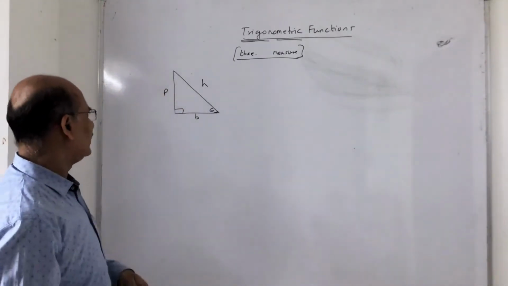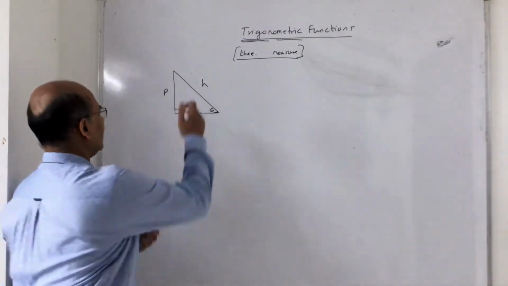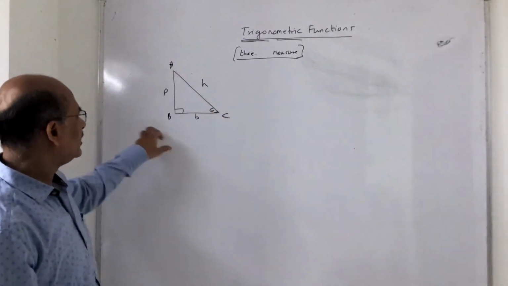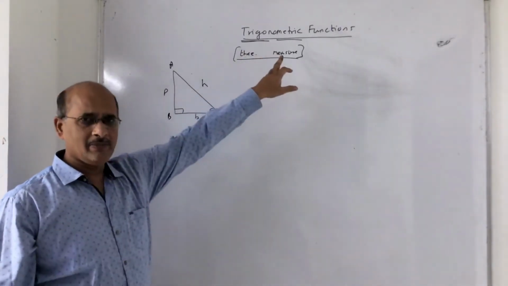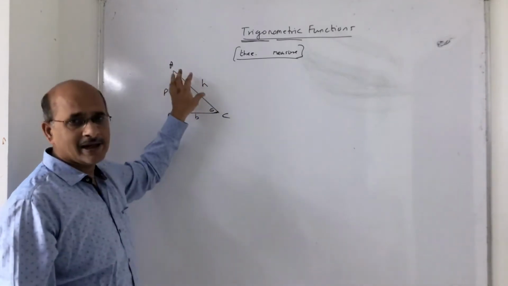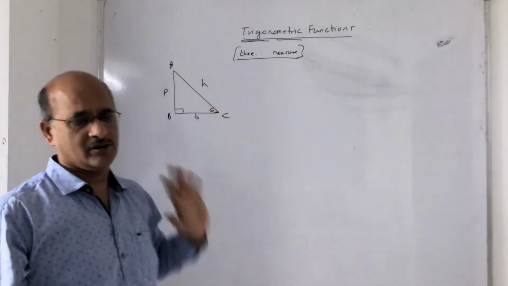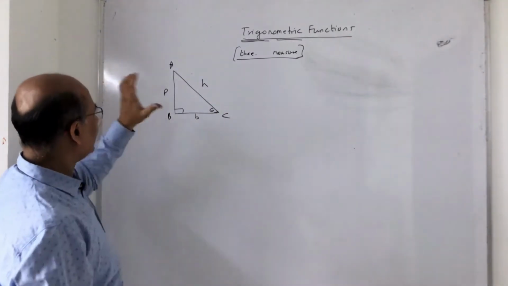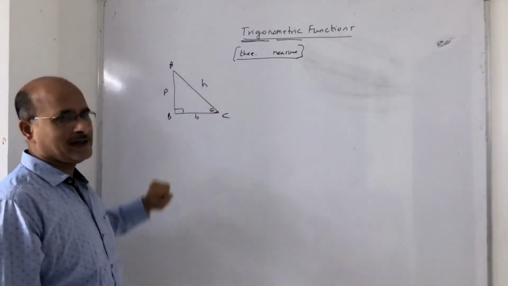So what we have done here, you can name this as angle ABC, right? So in right angle triangle ABC, trigonometry means studying the three sides of a right angle triangle, that is, studying the ratios of the three sides.